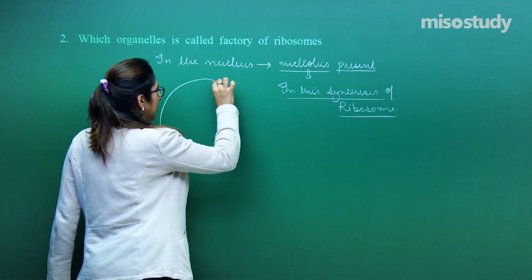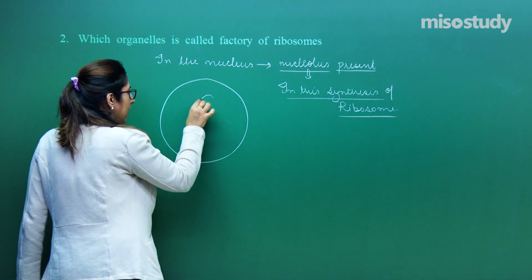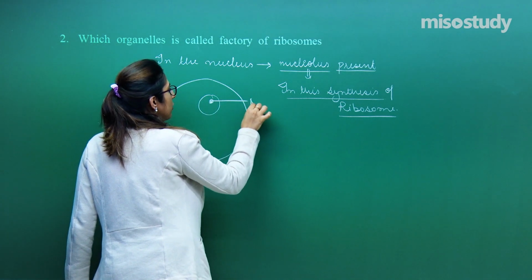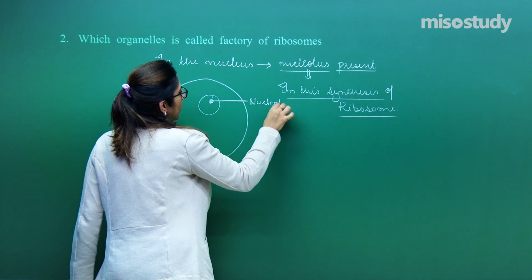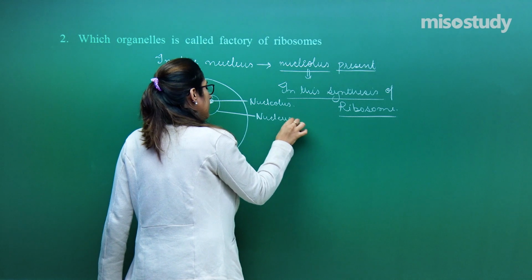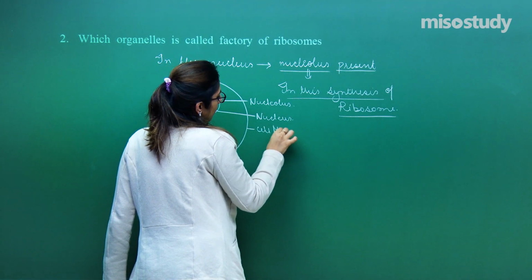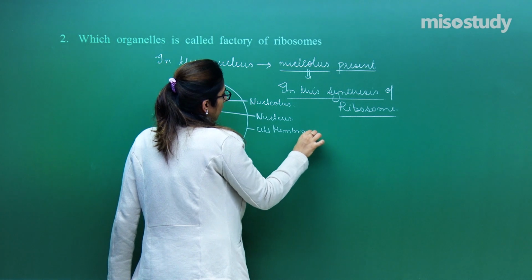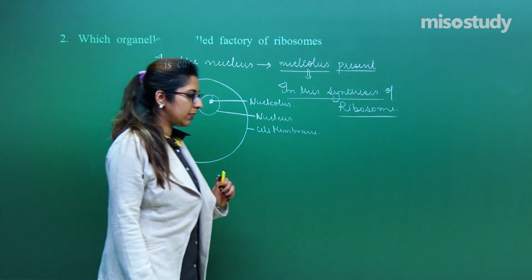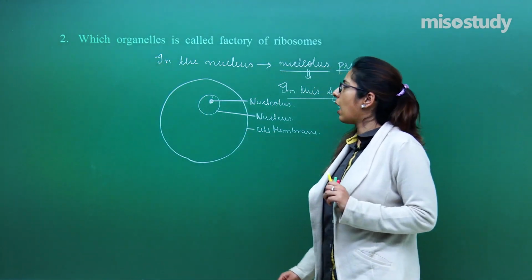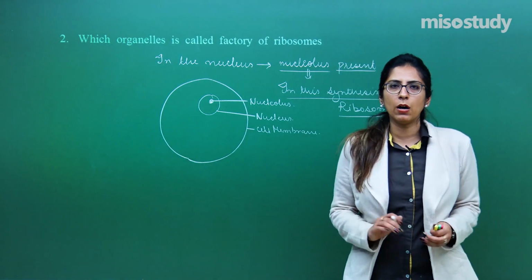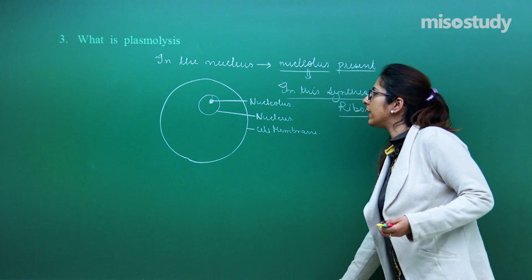Suppose this is a whole cell, right? In that a nucleus is present, and on that a darkened structure is present, which is called the nucleolus. This is the nucleus, and this is the cell membrane. Right? So this is question number 2. This is how you have to attempt. Just a single word, nucleolus, will give you a whole 1 mark. Let's move on to the next question.